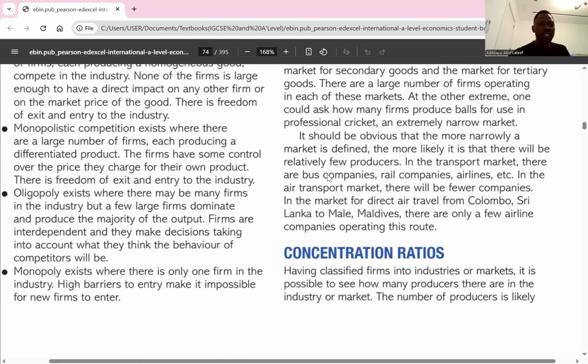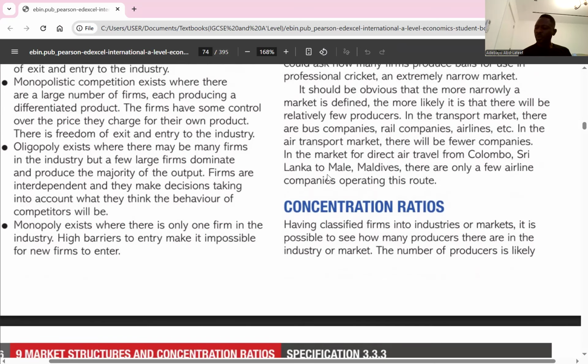Then that takes us to monopolistic competition. It exists where there are large numbers of firms, each producing a differentiated product. The firms have some control over the price they charge for their own product. There's freedom of entry and exit in the industry too. So the similarity between monopolistic competition and perfect competition is that they both have free entry and exit. But the difference is that in monopolistic competition, you can decide the price you want to charge because you are producing a product that is much different from your competitors. I think it's clear. Yeah.